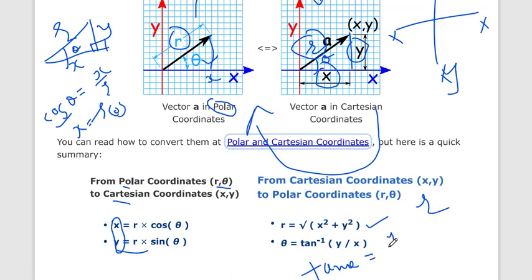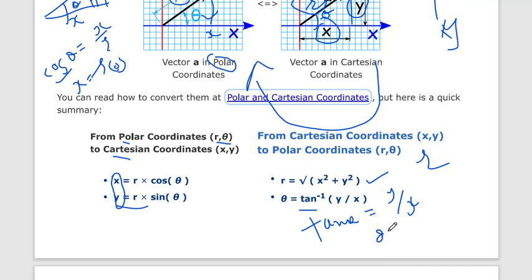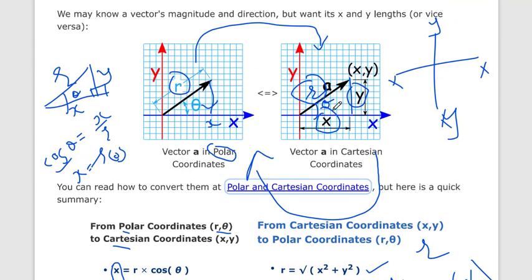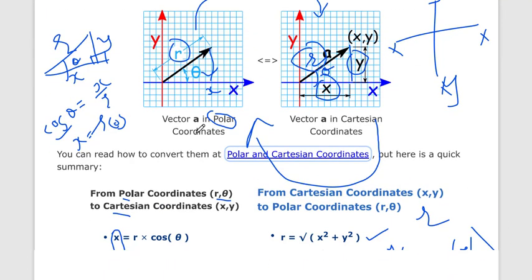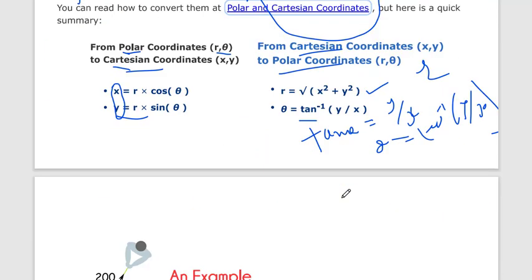So it is y upon x. So if we write tan inverse, we will get the value of theta, tan inverse y upon x, okay. So it's based on simple trigonometry, so we can transfer polar coordinate into Cartesian. Also, if we have Cartesian, then we can transfer it into polar coordinate.